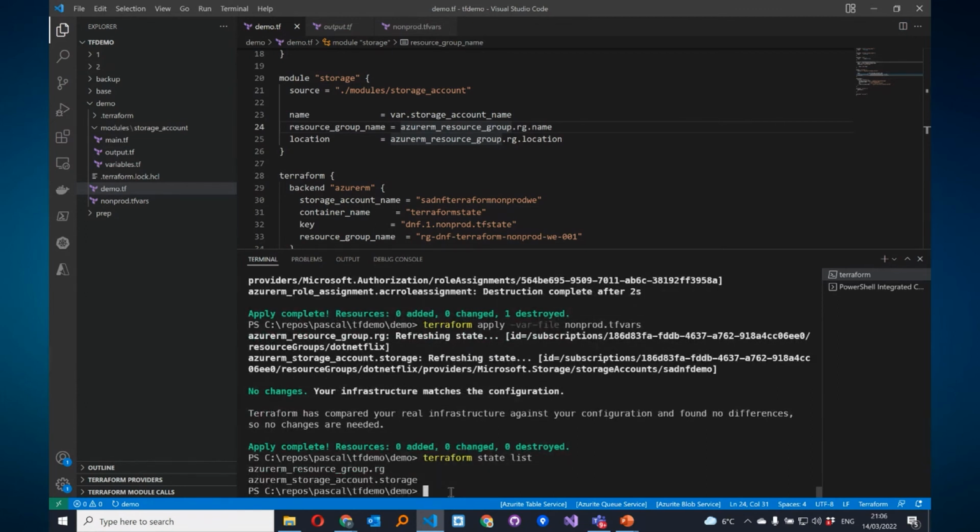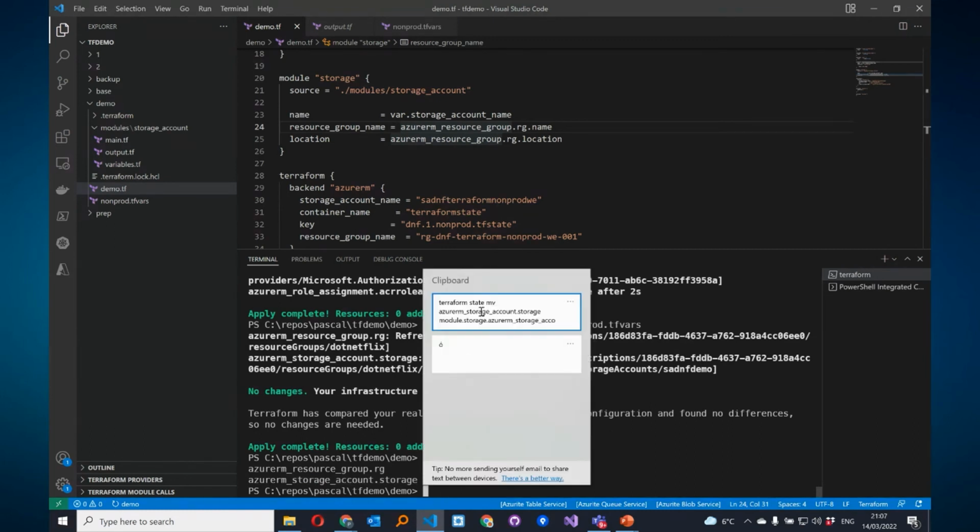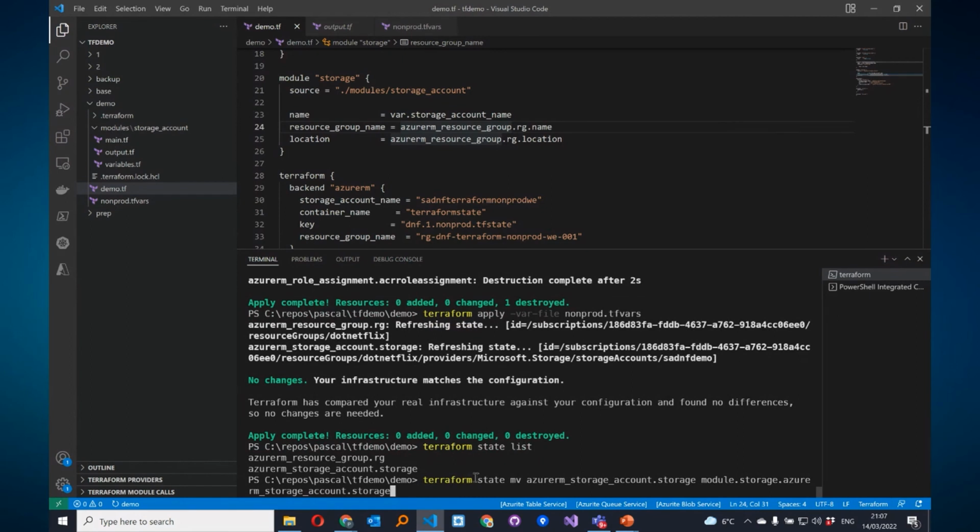There they are. The name of this storage account is changed. Actually, that is the only change because it's the same storage account. So what we have to do now is we are going to call Terraform state and then move. We are going to move from this state to the new name. And now there's only module dot. That's the only addition that is needed. But we have to do this.